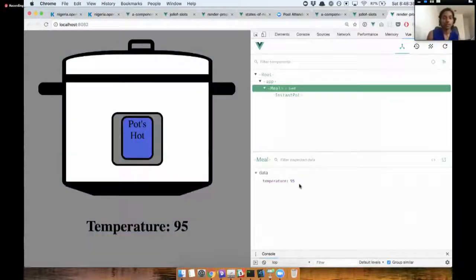So what I want you to notice is the text that is here, which says the pot is hot, because the pot is hot. And if I change it so the temperature goes down to maybe 30, the pot's not hot. That's really nice because it shows you that the child is able to update its styles based on parent properties that get passed through.